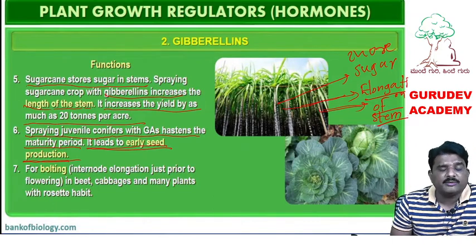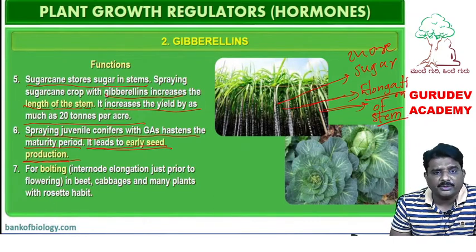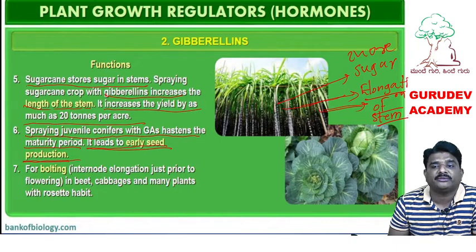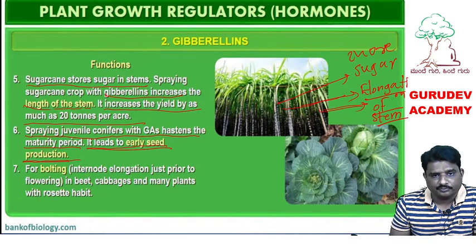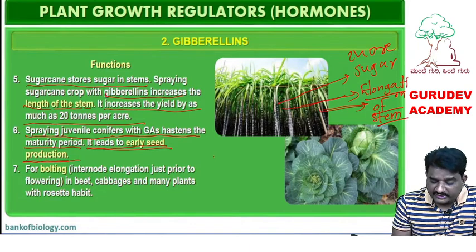GA3 hastens the maturity period immediately. After that, early seed production happens in the conifer plant. Say one conifer plant is there. If you spray the gibberellin on this plant, what will happen to it?